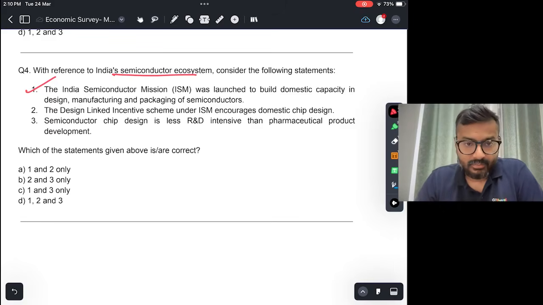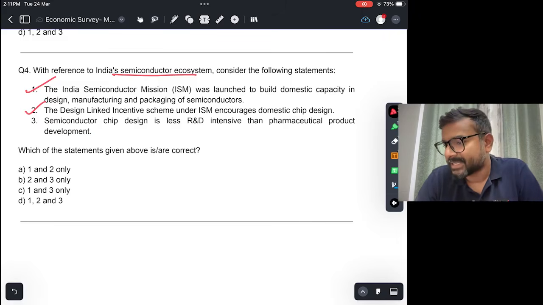Again, this is true. So government provides design linked incentive schemes. तो अगर कोई company है which is producing domestic chip designs or doing R&D here, then they get some incentives from the government. So this is true.